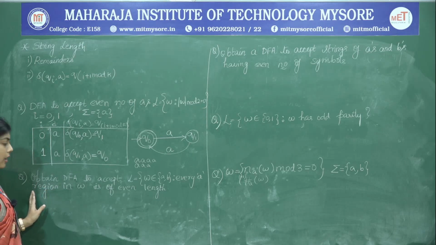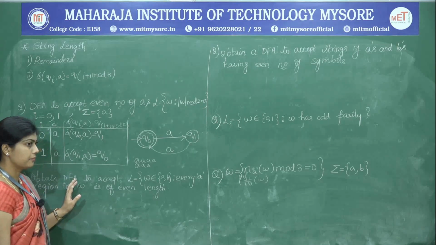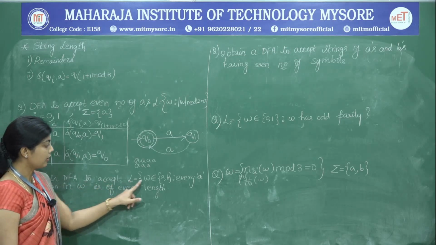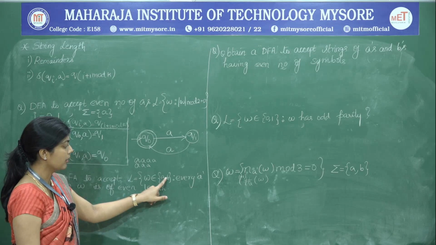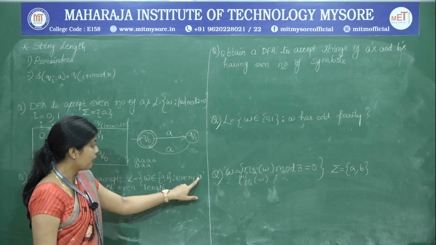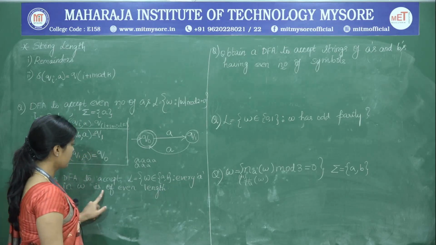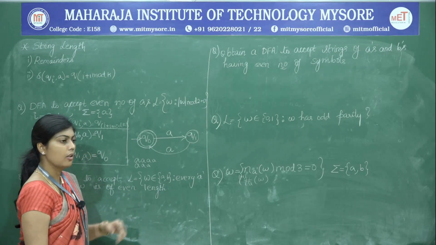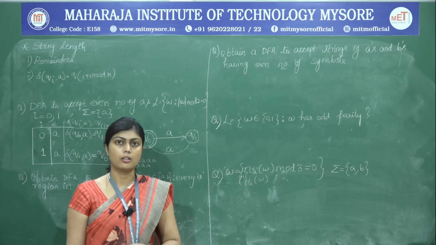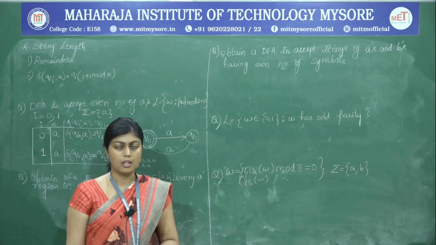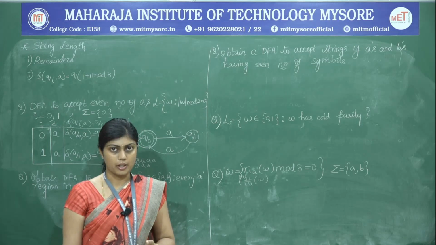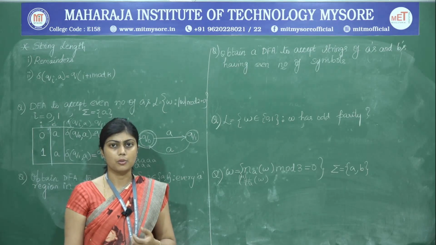We will read the problem statement. Obtain a DFA to accept L is equal to W that belongs to {A, B}, where every A region in W is of even length. So we have to be careful here. There are both the symbols A and B. Even though there are symbols A as well as B, there is no constraint on the number of B's that has to appear, but there is a constraint on the number of A's. So in case A's are appearing, they have to be in even numbers only.